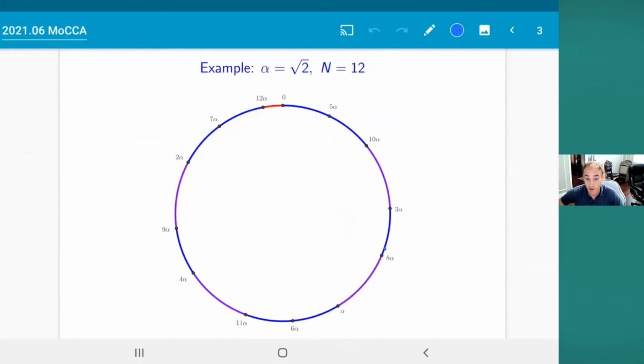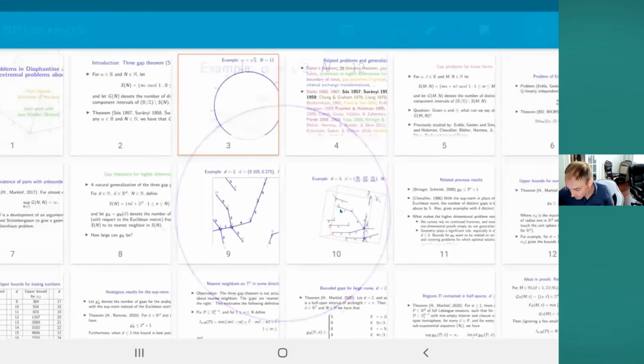And so that means that for the number of distinct distances to nearest neighbors in this problem, we would have only had 2 instead of 3. So it's really not a direct generalization of the original Three Gaps problem. You can prove in the one-dimensional case that even if you use the number of distinct distances to the nearest neighbor, you still get 3 as the best possible bound. But in general, those two things are not the same.